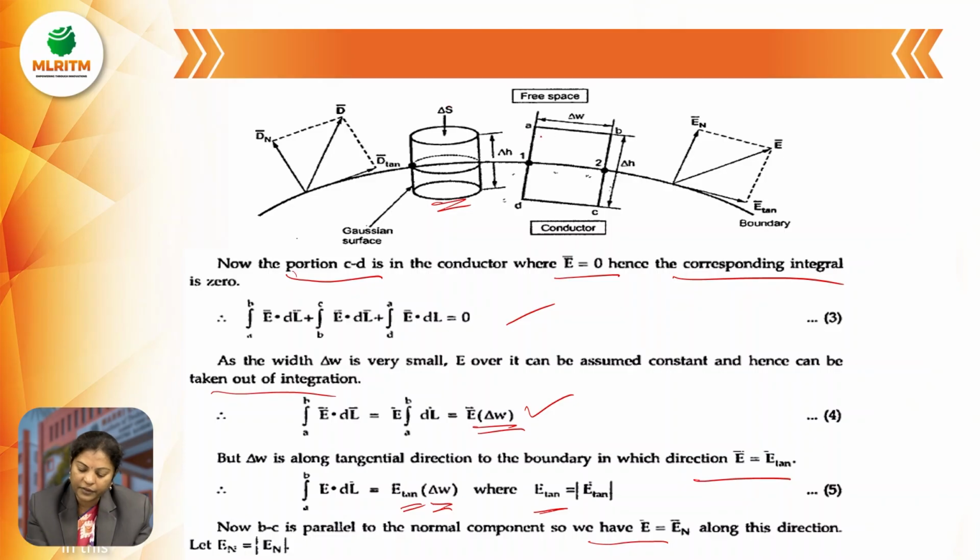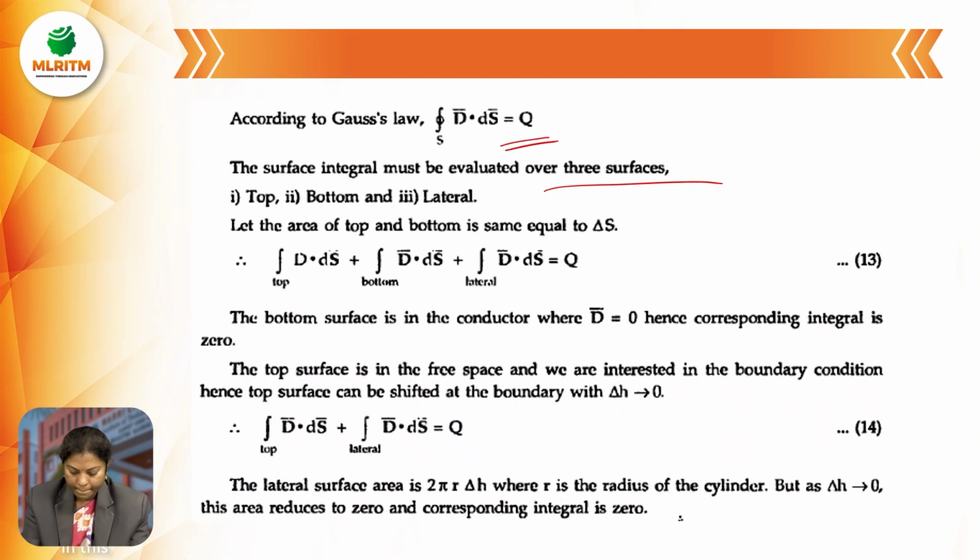Same as previously, where we considered A to B, B to C, C to D and D to A. The total area of the top and bottom is the same, equal to delta S. So integral over top D dot dS plus integral over bottom D dot dS plus integral over lateral surface D dot dS equals Q. This is the total boundary condition for the normal component.